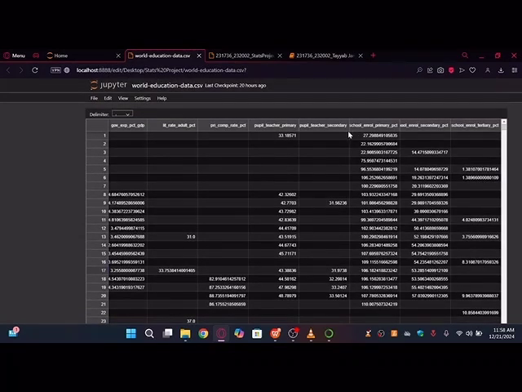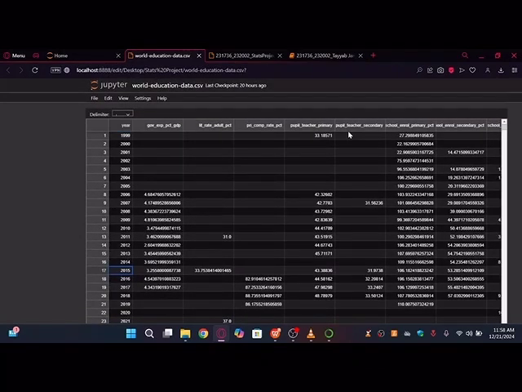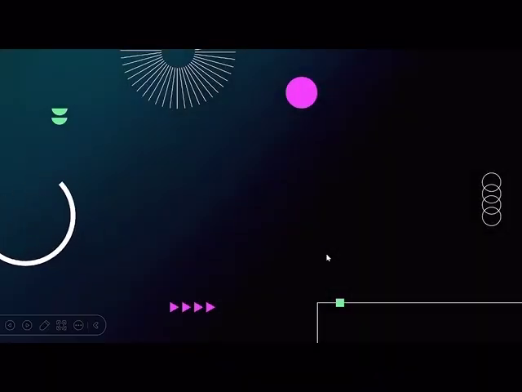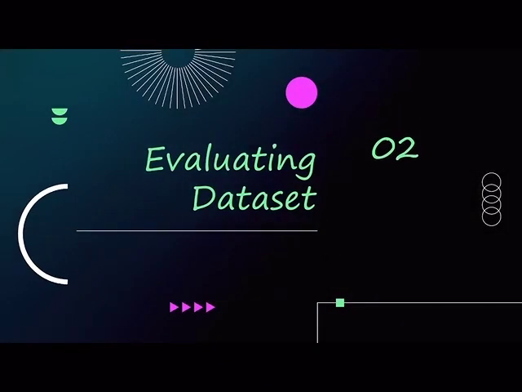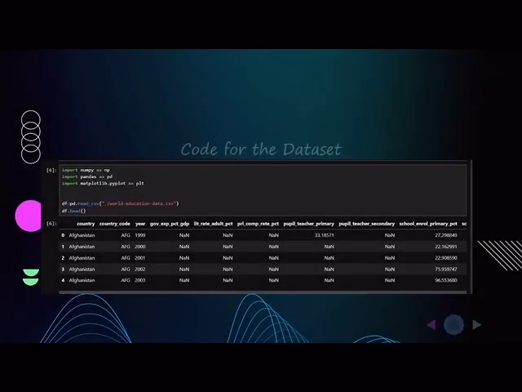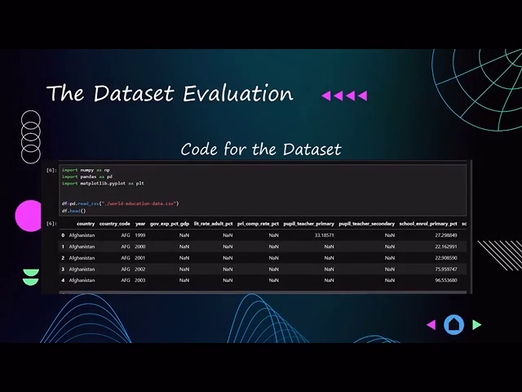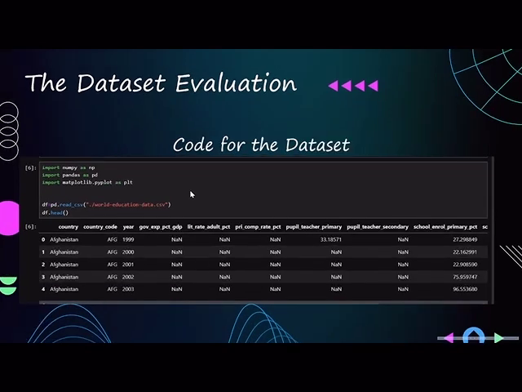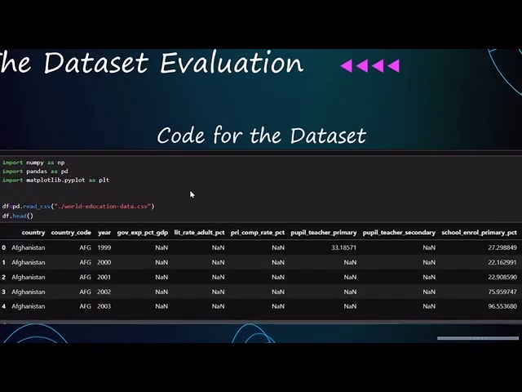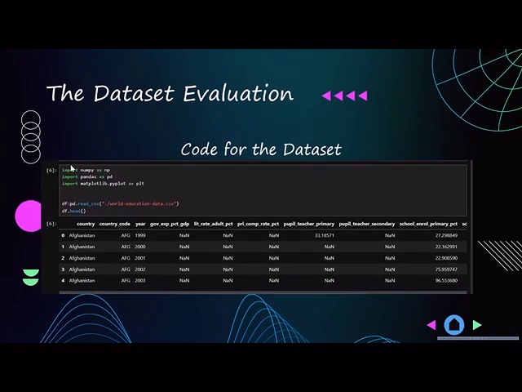On these columns, we performed our statistical analysis in order to get our calculations and insights. After getting our dataset, it was time for evaluating our dataset. Now, what does this mean? Let's see. As you could see, our data was in Python. We used the Python programming language for our data analysis. First of all, we used the libraries NumPy and Pandas. These libraries are for numerical calculations, and Matplotlib is a library we use for plotting graphs, etc. That comes later in the video.